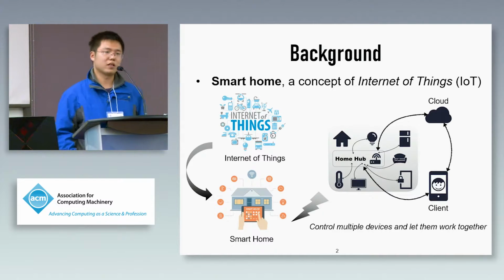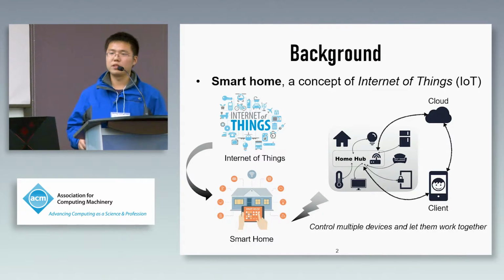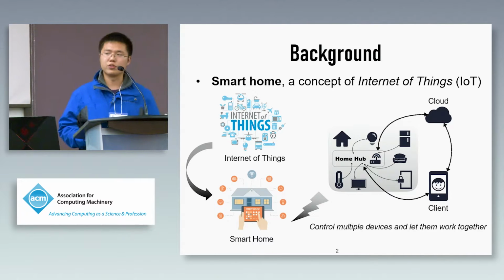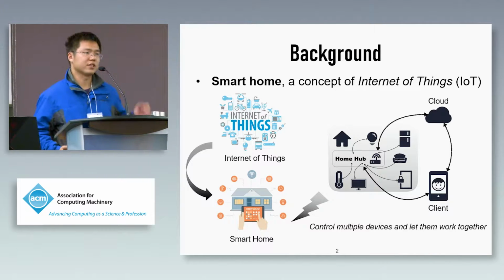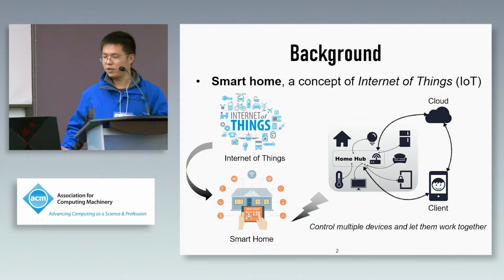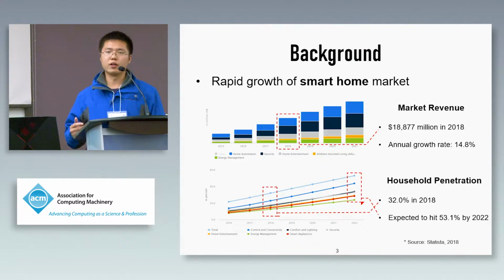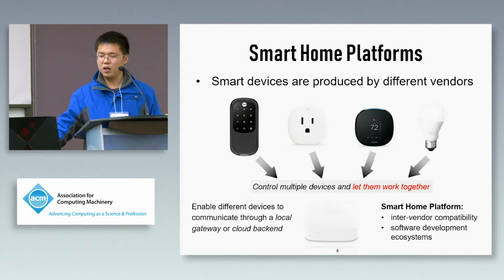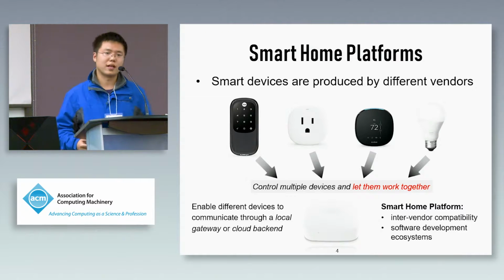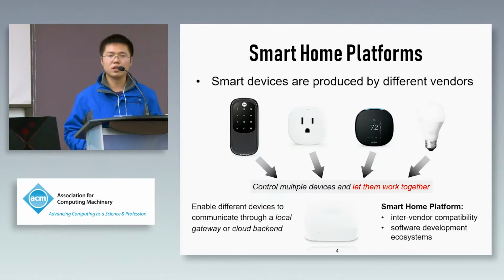As we can see, smart home is a new concept of IoT, which enables the user to control multiple devices and let them work together. Nowadays, smart home is becoming more and more popular, and the market revenue is undergoing a rapid growth. However, smart home is still in its infancy. The reason is that the smart devices produced by different vendors cannot work together. So to solve this problem, smart home platform is proposed.